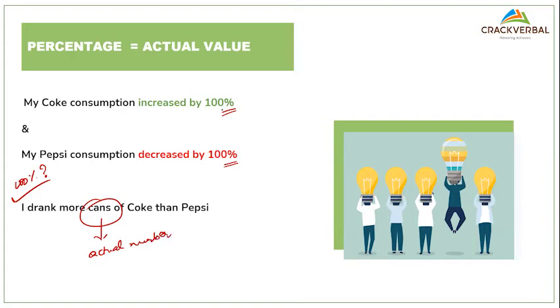So it depends on the increase. Maybe I just had one can of Coke, and then the next day I had two cans.